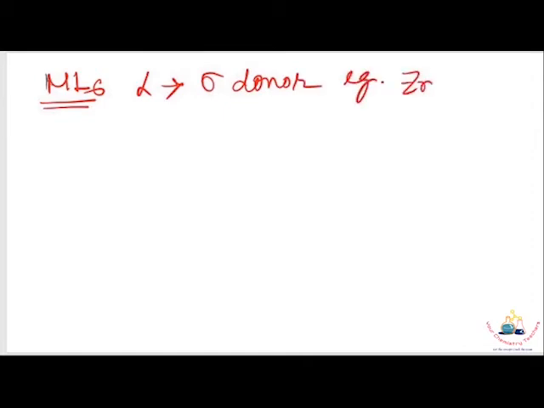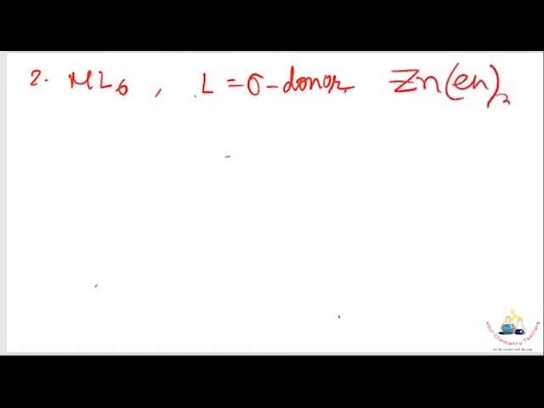Now for the second case, ML6 octahedral, when L is a sigma donor, for example the zinc ethylenediamine complex. Here it is a 22 electron system.